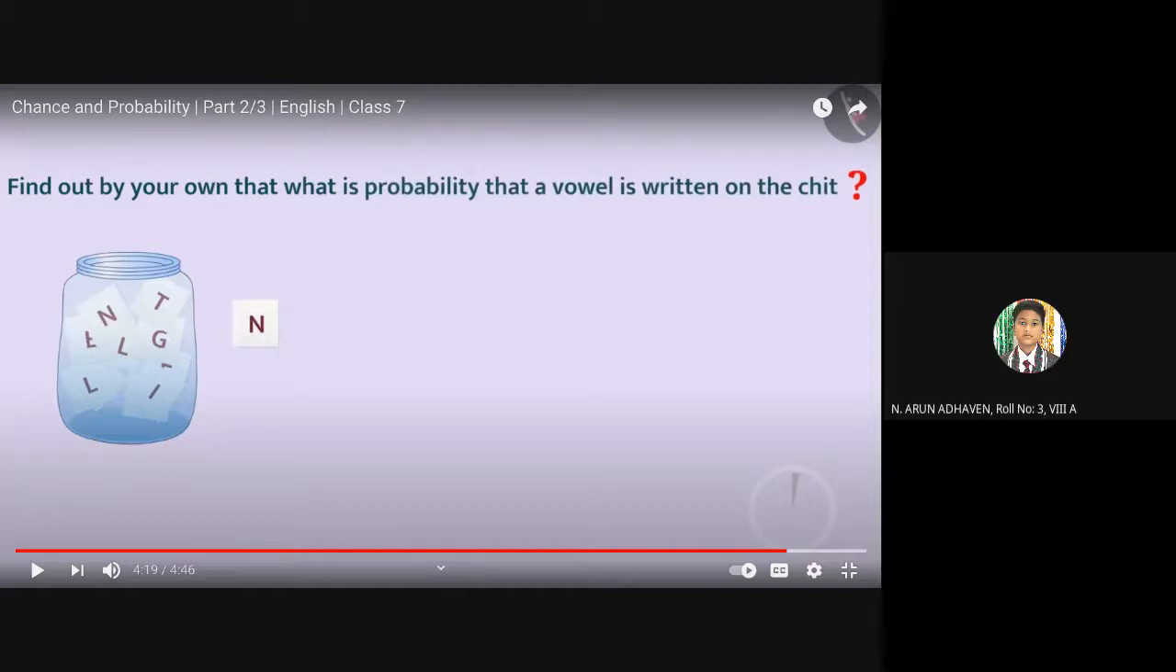So this question also I want you to write in the classwork. The first one where you were picking up N as the favorable outcome, and here picking up a vowel as a favorable outcome, I want you to write in the classwork. I hope she has done this in the video. Let us see.